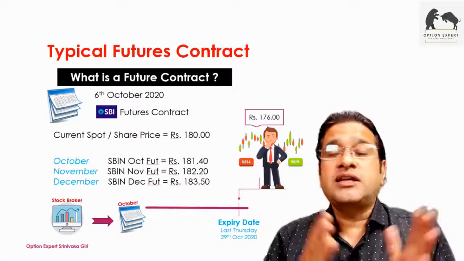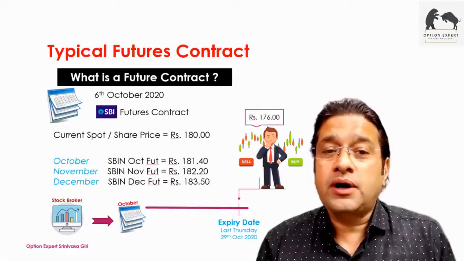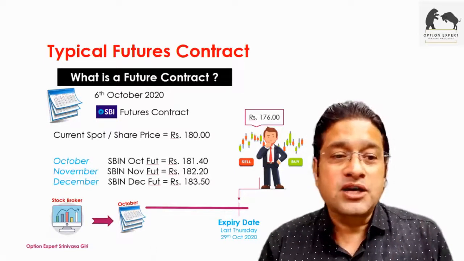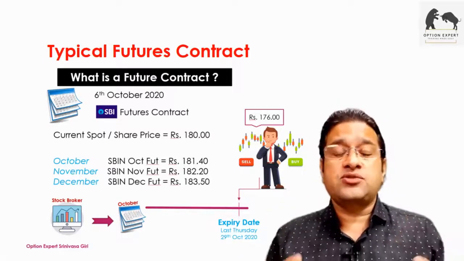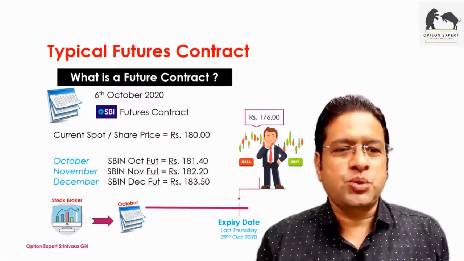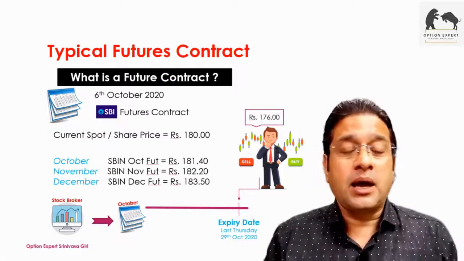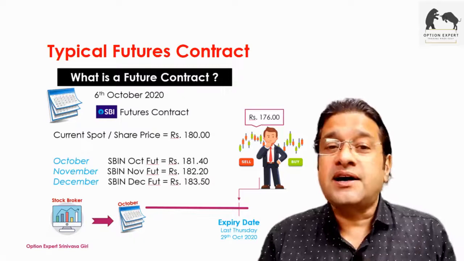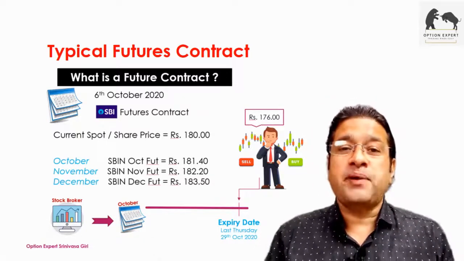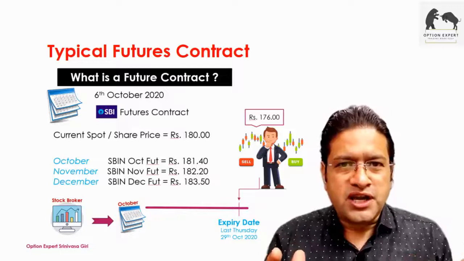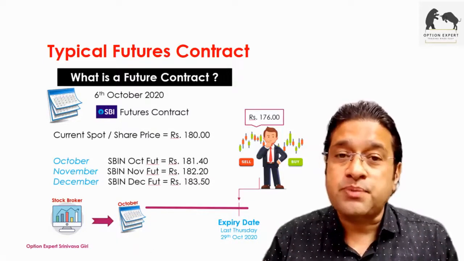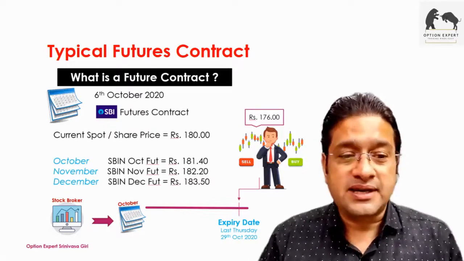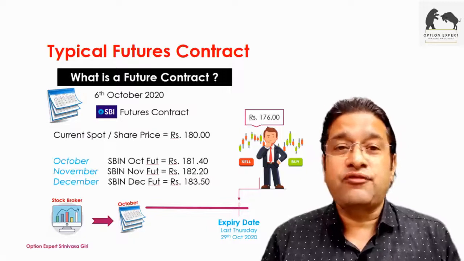Now, this is how a typical futures contract looks like. Today we are on 6th October 2020, and I'm looking at the futures contract of SBI. The current spot price is 180 rupees. I go and look at the stock market screen and I see October futures is priced at 181.40. November is 182.20. And December is 183.50.